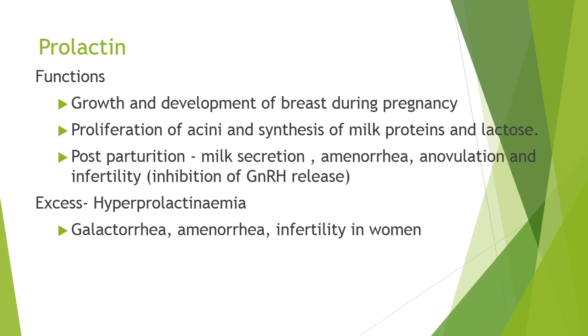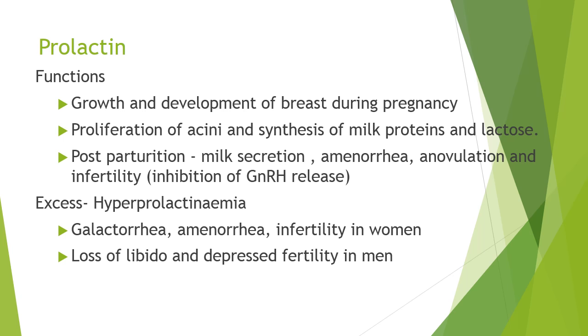Excess of prolactin in the form of hyperprolactinemia causes the same effects that are seen after parturition, that is, it causes amenorrhea, infertility, as well as galactorrhea in women, and it also causes loss of libido and depressed fertility in men.